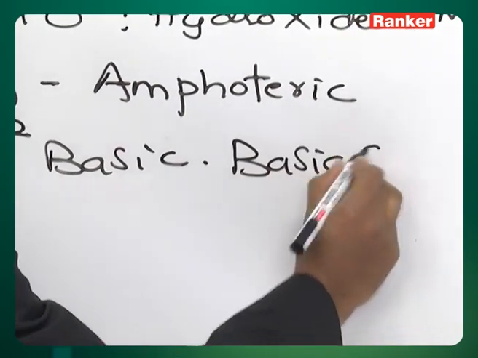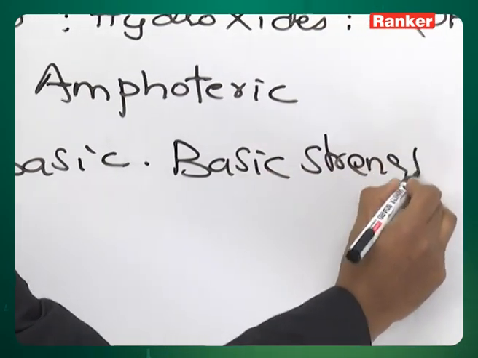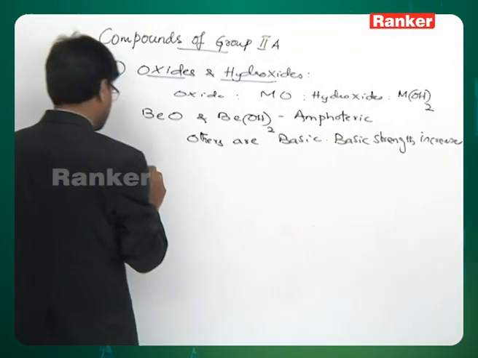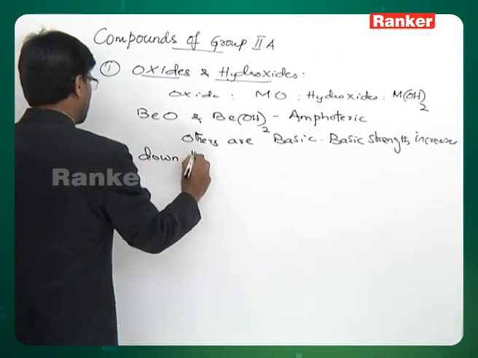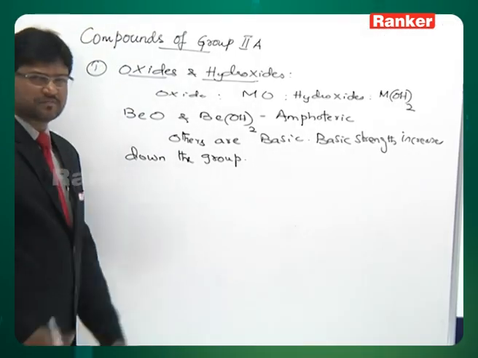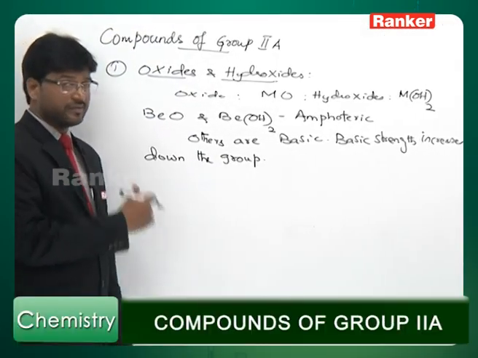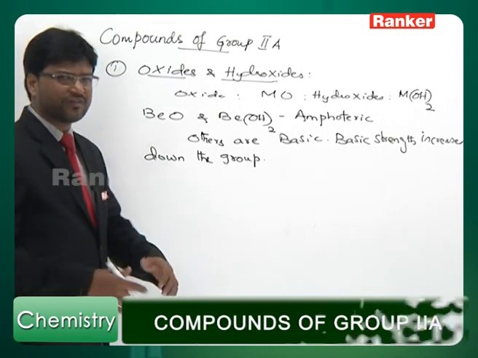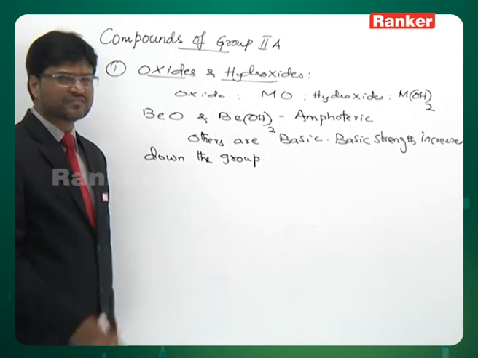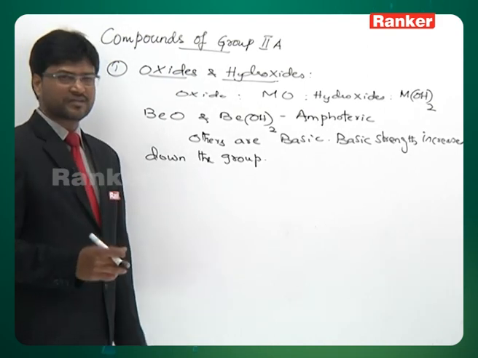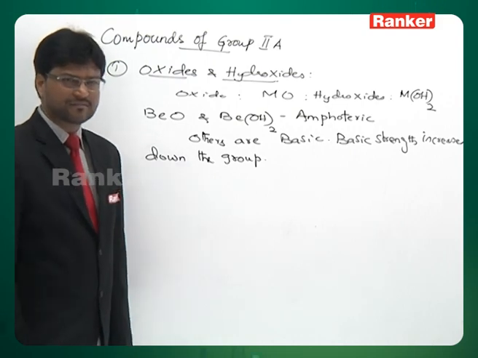Basic strength increases down the group. So the least basic among them is magnesium oxide, whereas beryllium oxide is amphoteric. Now, an amphoteric substance is one which can combine with both acids as well as bases to form salts. Let's see how beryllium hydroxide reacts with acids and bases.